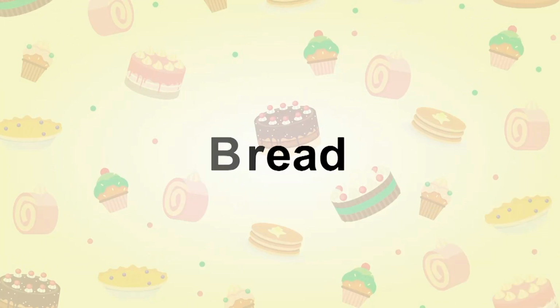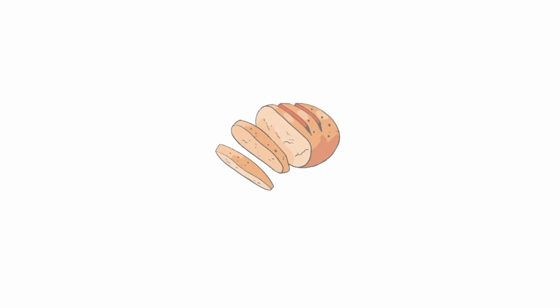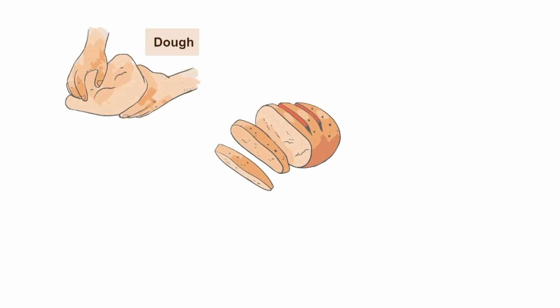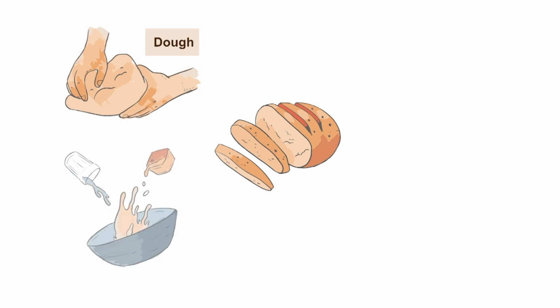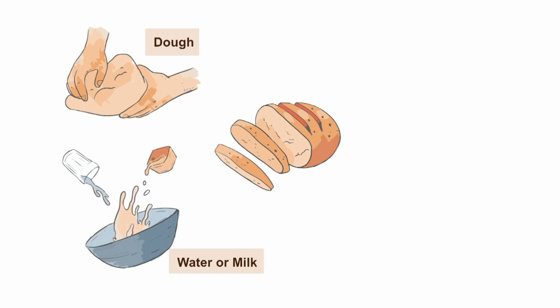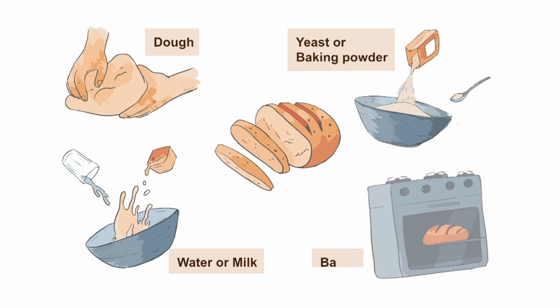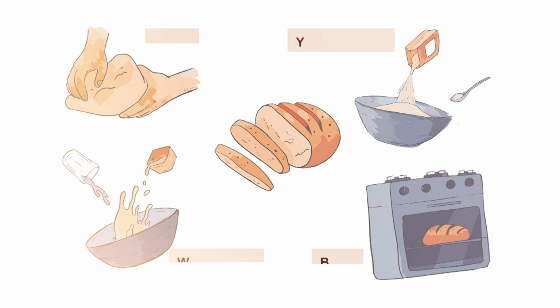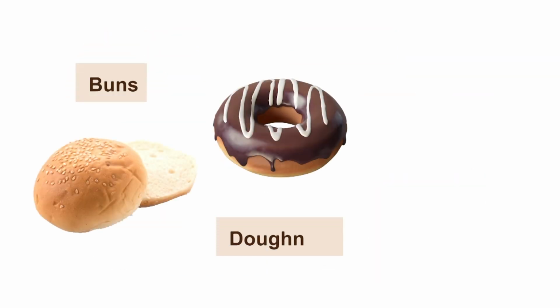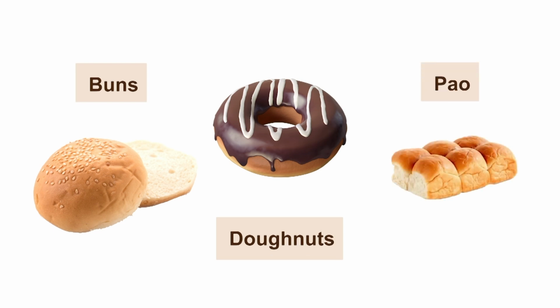Bread. After biscuits and cookies, bread is second most consumed bakery product in India. Bread is made from a dough of flour or meal mixed with water or milk, usually raised with yeast or baking powder, and then baked. Buns, donuts, pav, etc. come under the category of bread.